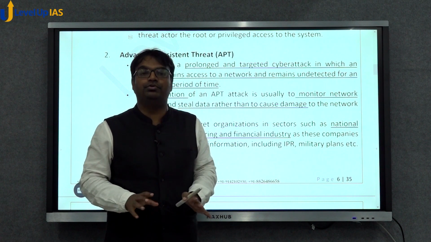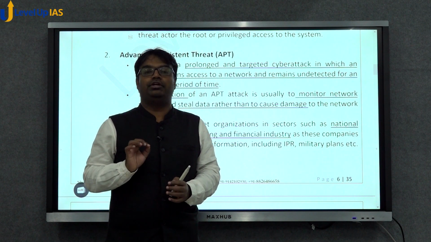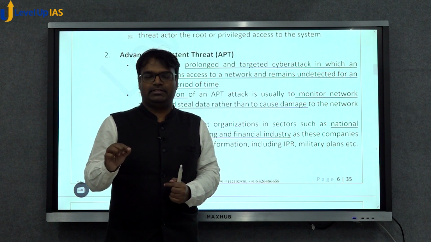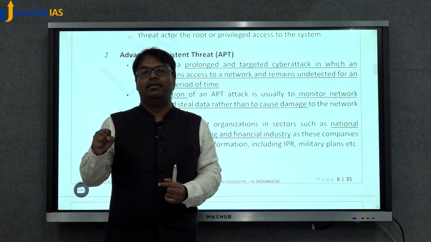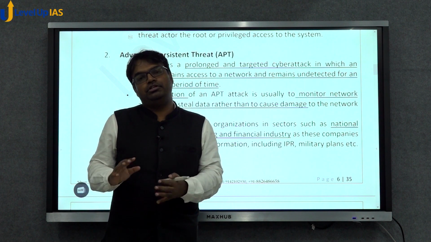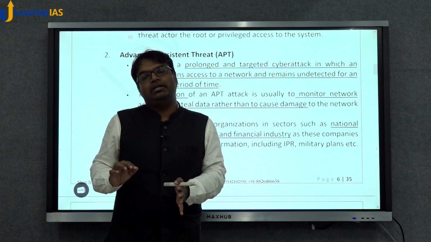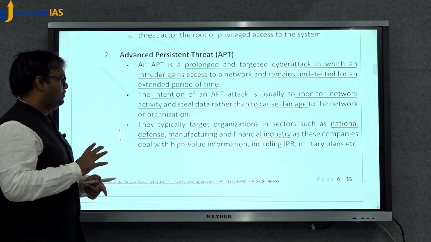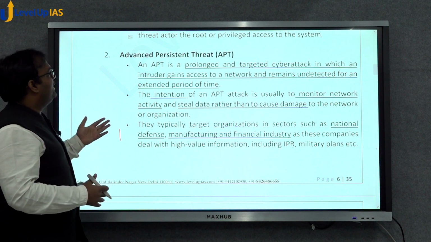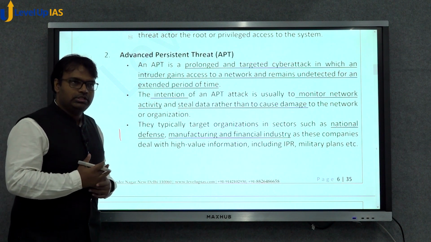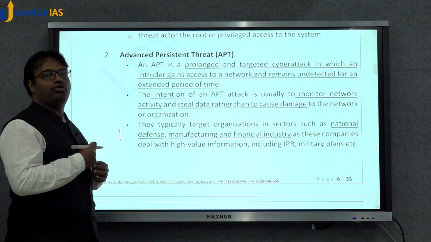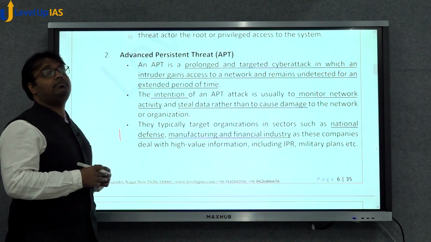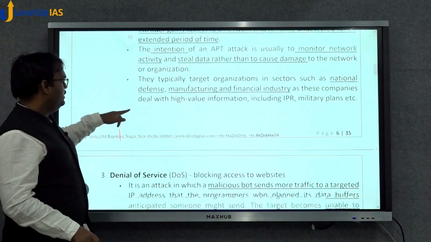It's not harming your computer. What it's doing is, it is monitoring. Persistently, it will monitor your device and it will steal data. It's not damaging your computer, you would not know it. But it will remain there and it will steal your information. These advanced persistent threats are generally used to steal national security information, defense information, or, let's say, intellectual property right information, and so on.